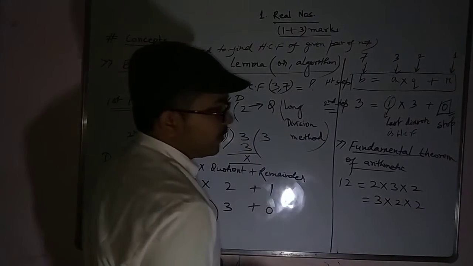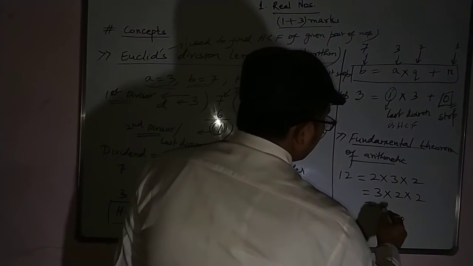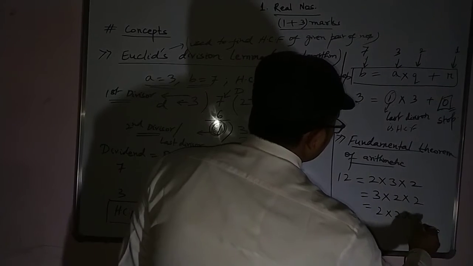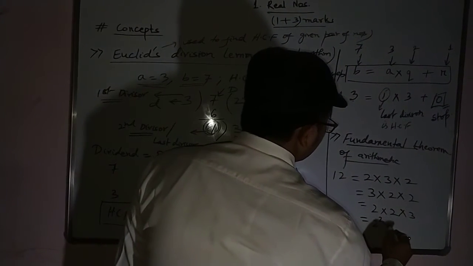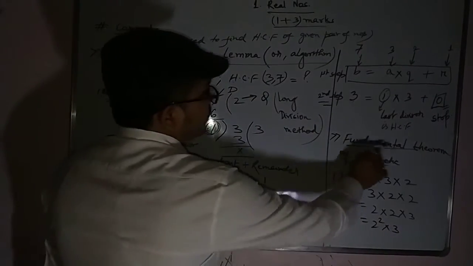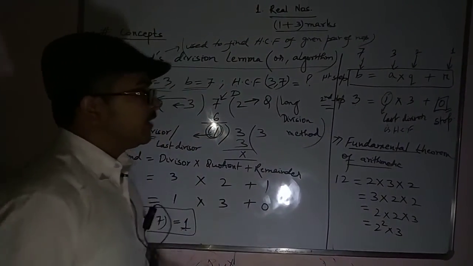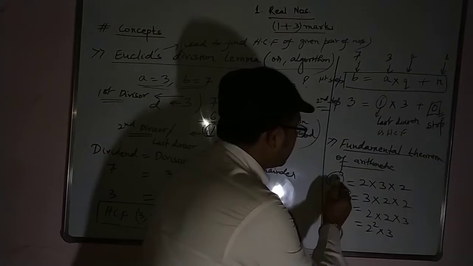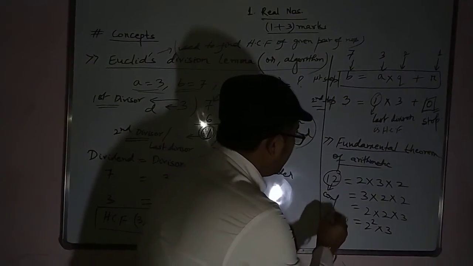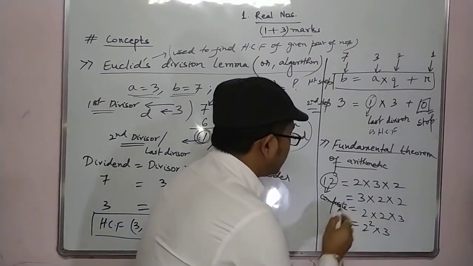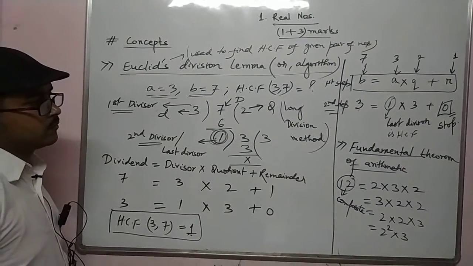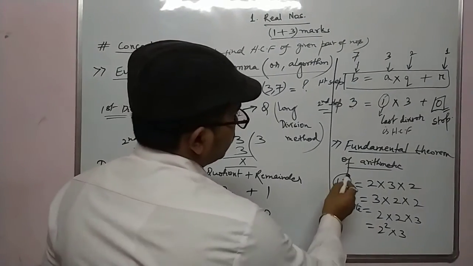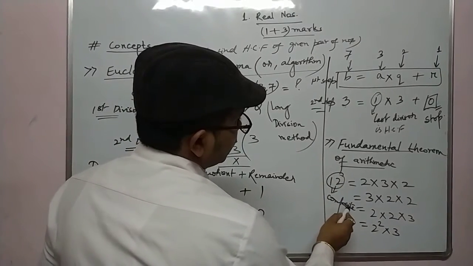Any order I can write. That means I can write 2 square into 3. So this 12 is my composite number.